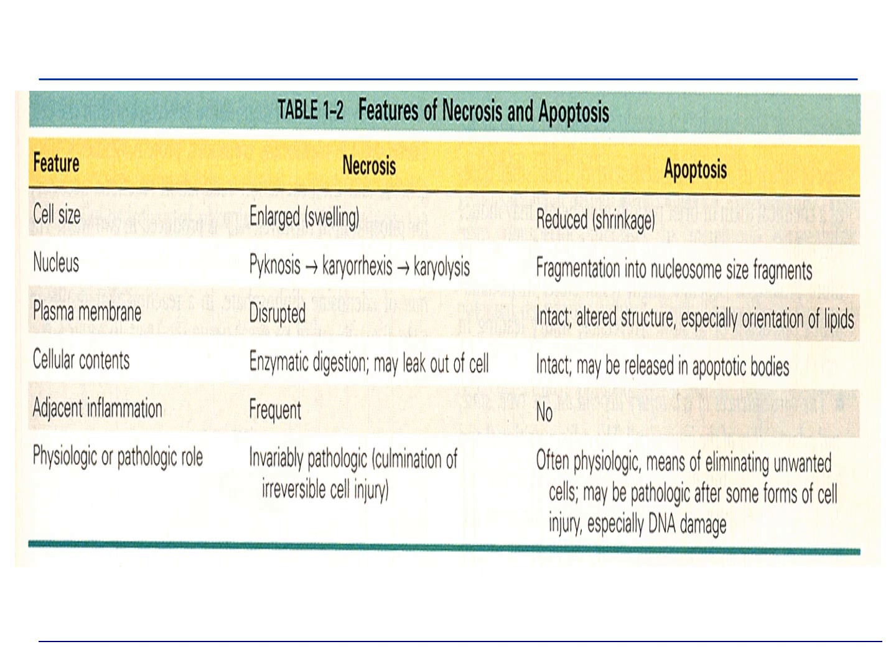Now you must know the differences between necrosis and apoptosis. As I have said before, apoptosis is a programmed cell death, and necrosis is happening because of different types of injurious agents. So the cell size is reduced, or there is shrinkage of cell in apoptosis, whereas the cells are enlarged and there is swelling in necrosis.